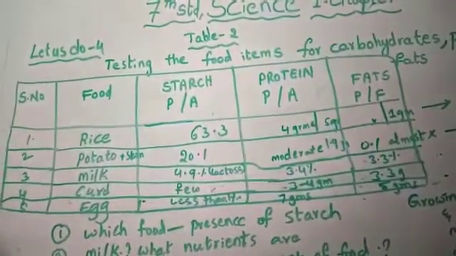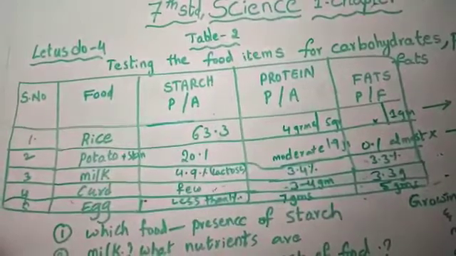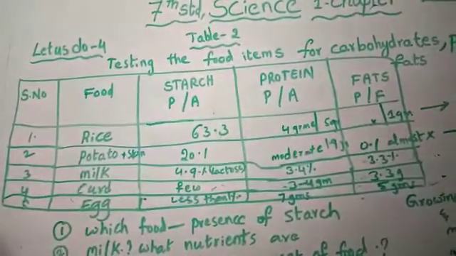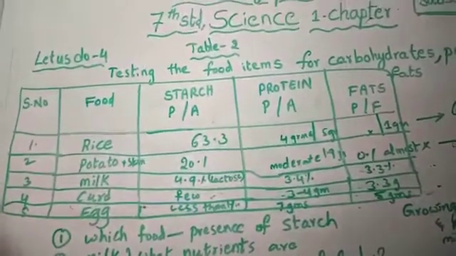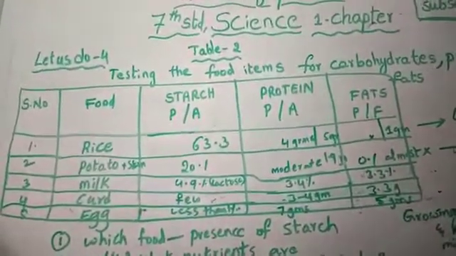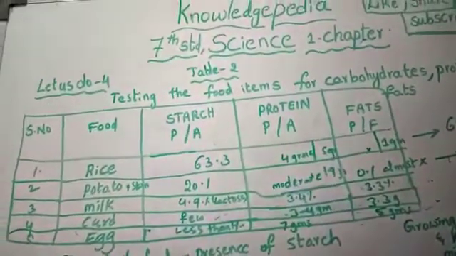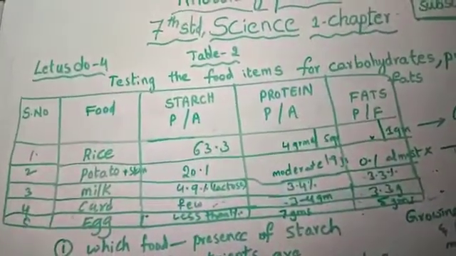You have to find out how many kilocalories of energy 1 glass of milk will give. How many kilocalories in curd, 1 cup of curd? And 1 egg, how many kilocalories? You have to find out and put it in the comment section. Okay, children? You have to do it, then only I will get more interest.